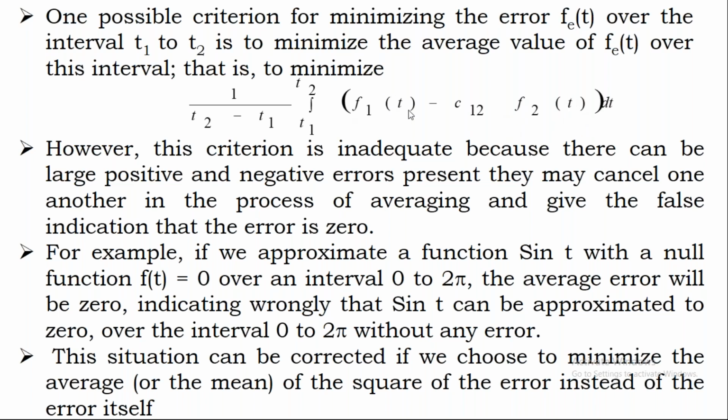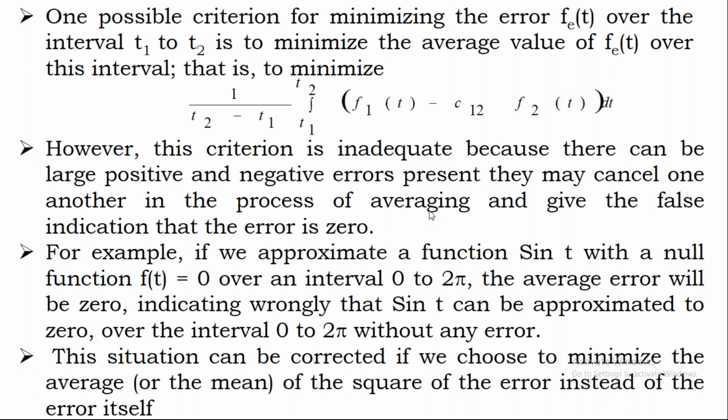Here f1 of t is the actual function, f2 of t is the function which is to be approximated, and c12 is the component. If you take the difference, you will get the error. If the error is minimum, then the functions f1 of t and f2 of t are close to each other. Here we are calculating the average value for the error function, and we'll get positive errors as well as negative errors.